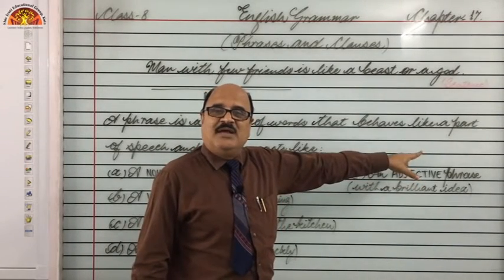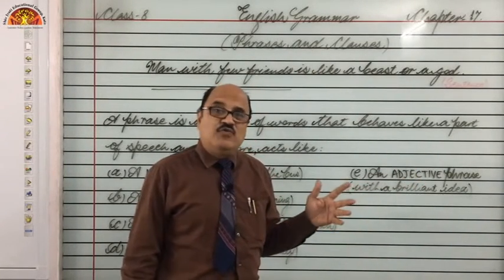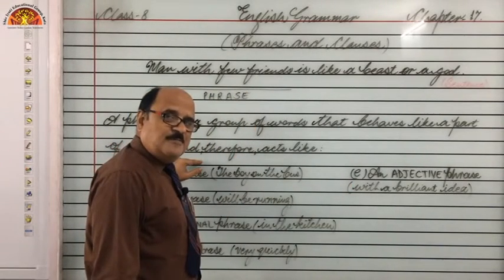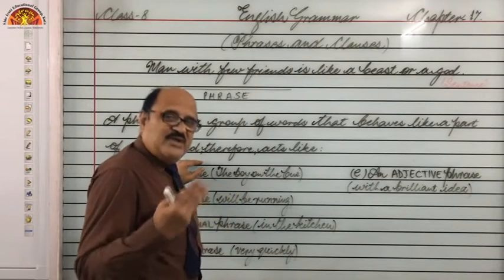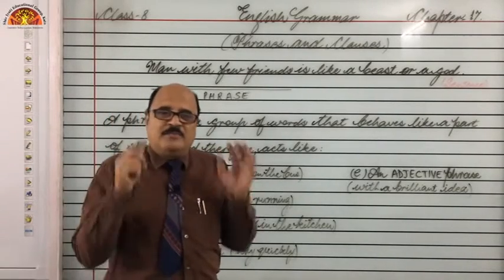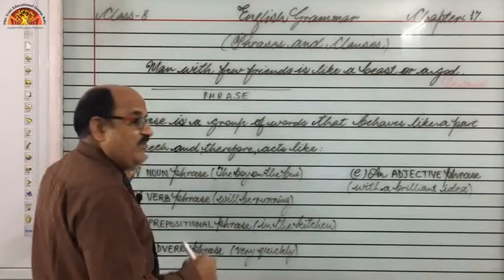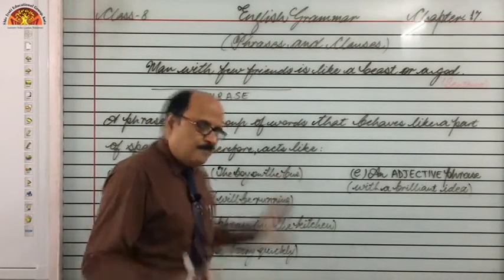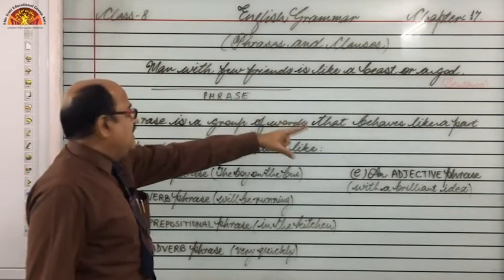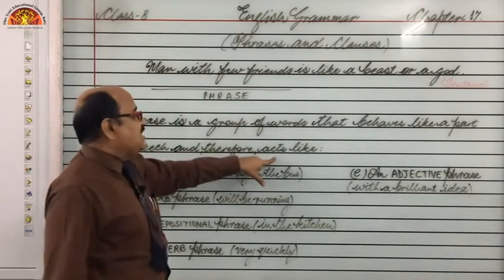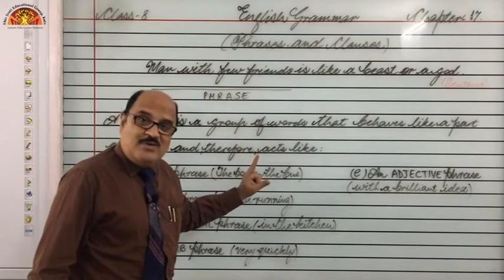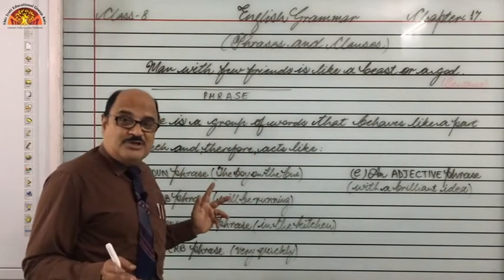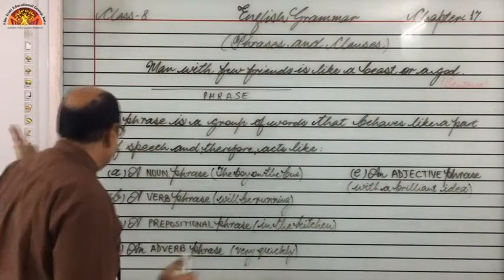Okay students? In senior classes you will come to know that as many parts of speech are there, as many kinds of phrases are there. But in your curriculum this is enough: basically there are 5 kinds of phrases, right? So we can say a phrase behaves like a part of speech and therefore acts accordingly, like a noun, like a verb, like an adverb, like an adjective or like a prepositional group of words, right? So have a look.